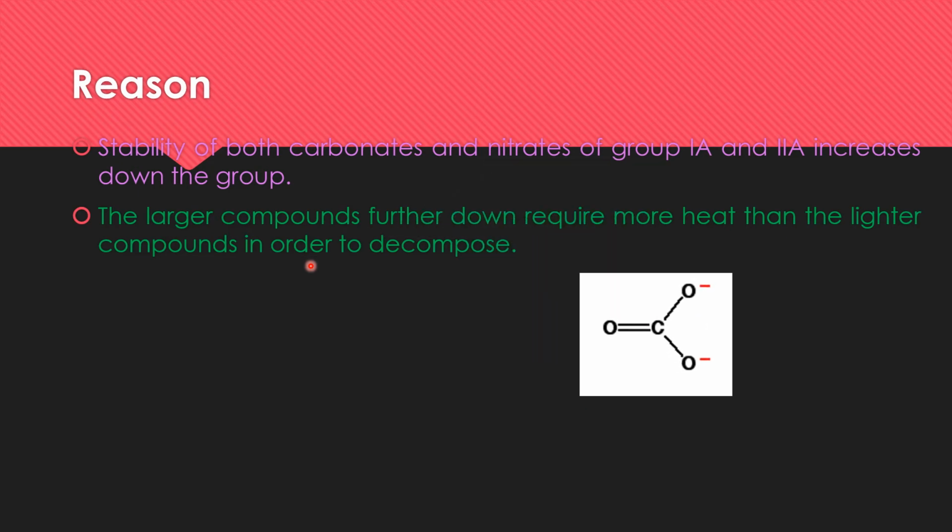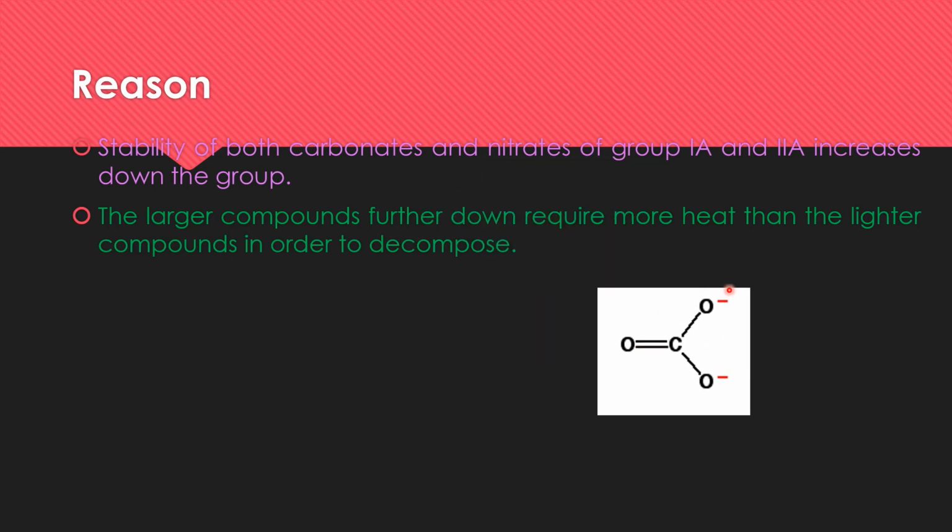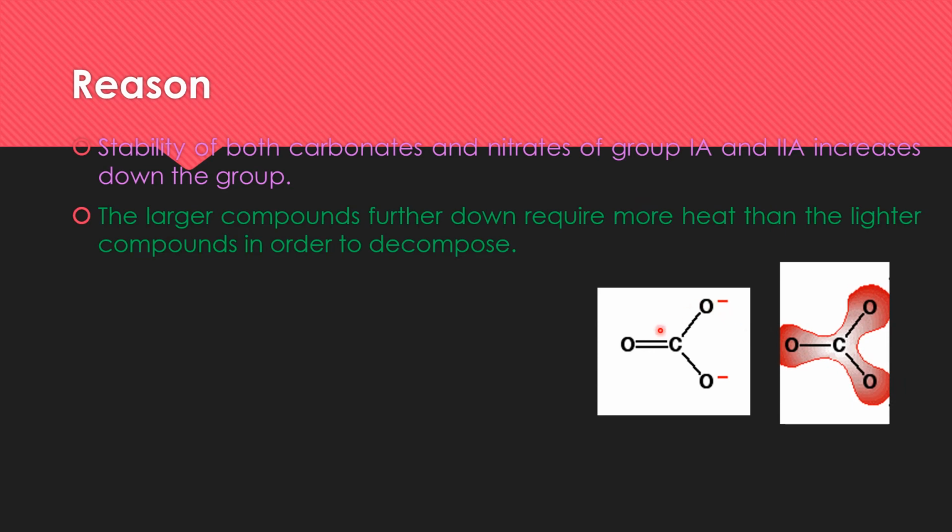Just concentrate on the structure of the carbonate. You can see here the simple structure of carbonate is given. One carbon atom is bonded to three oxygen atoms, one with a double bond, and two with single bonds. Now, in this case, you can see that two oxygen atoms are carrying the minus charge, but in fact this minus charge is delocalized over the carbonate. So you can say that electrons are delocalized in the carbonate. So charge density is quite high here.